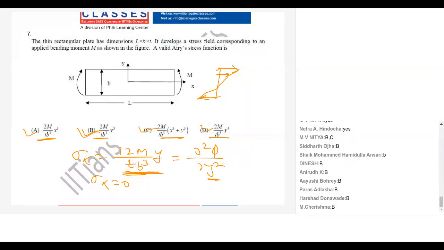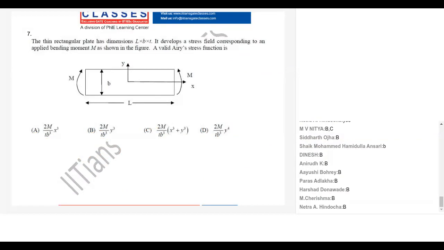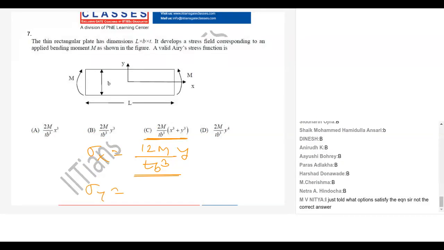C cannot be correct. Why? C will give me sigma x equal to 12M upon something. This is very interesting, but it will give sigma y also.